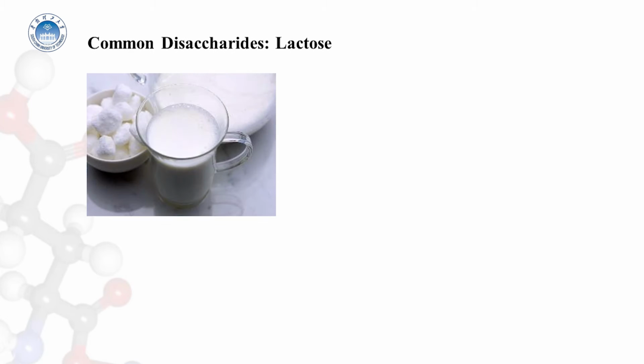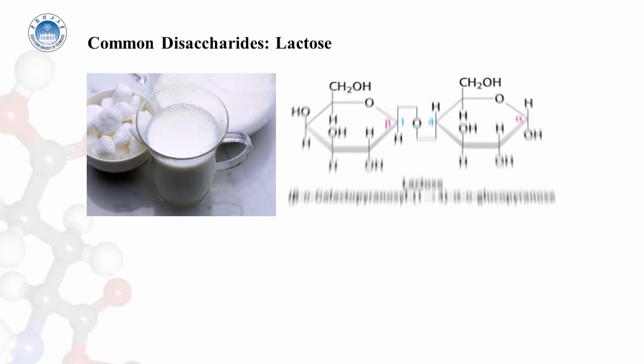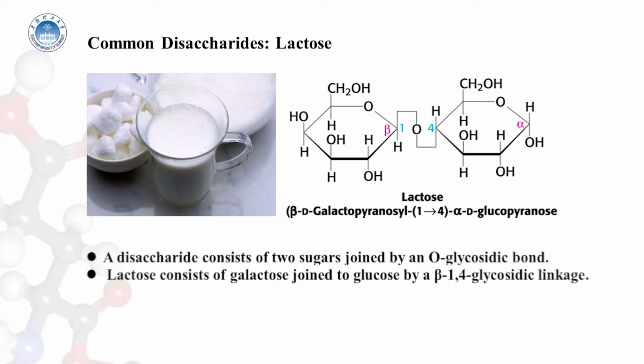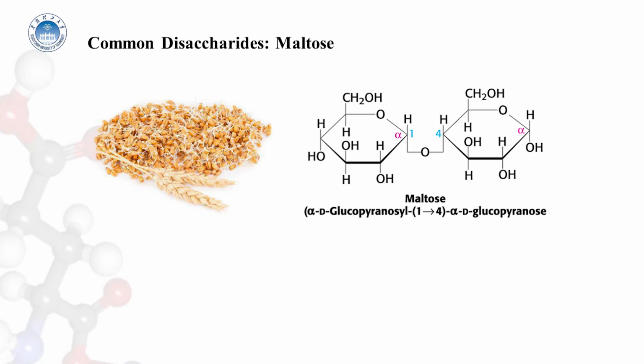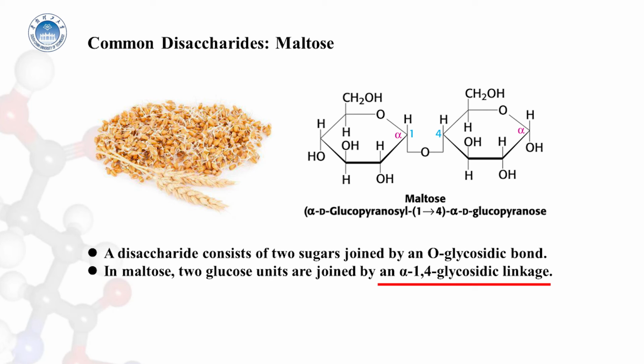Lactose, the disaccharide of milk, consists of galactose joined to glucose by a beta-1,4 glycosidic linkage. Lactose is hydrolyzed to these monosaccharides by lactase in human beings and by beta-galactosidase in bacteria. In maltose, two glucose units are joined by an alpha-1,4 glycosidic linkage.